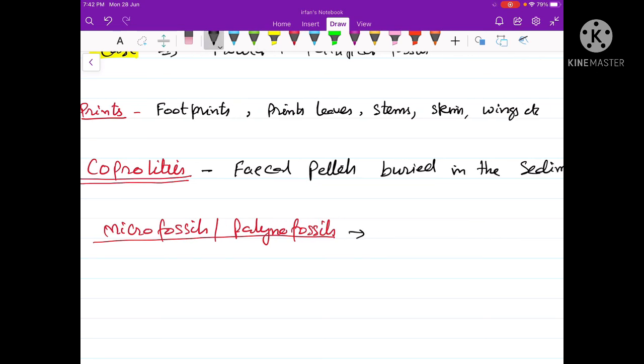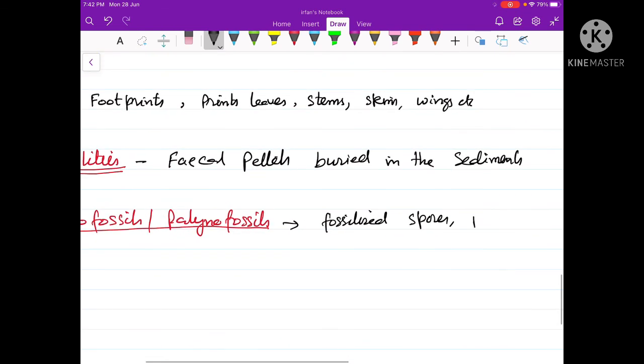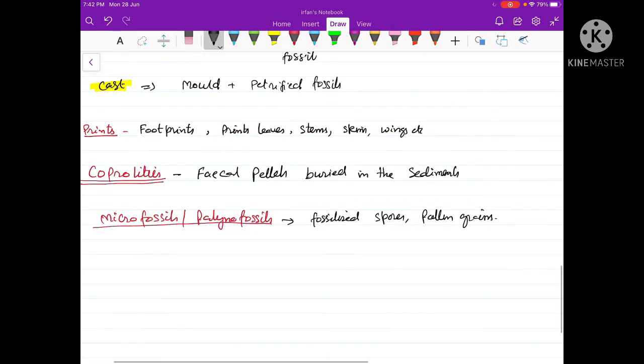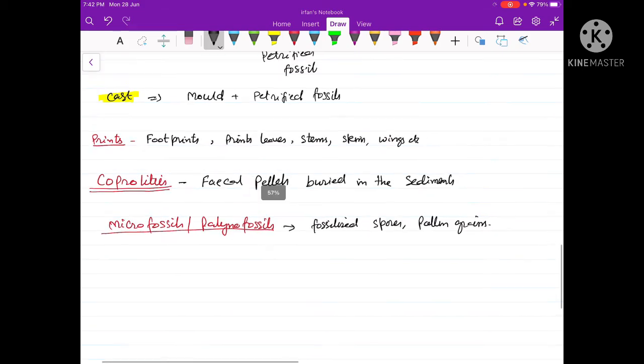They are the fossils of the microscopic structures. For example, these will represent the fossilized spores or fossilized pollen grains of the plants. Those type of fossils are called as the microfossils. So this was about the types of the fossils.